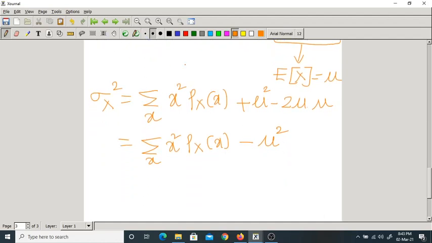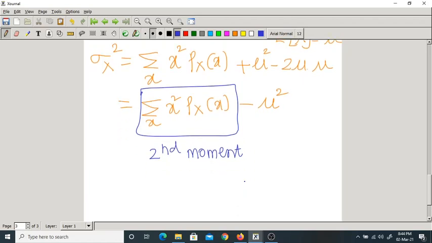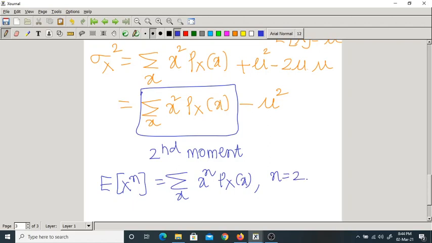But finally, what is this? This is the second moment. Isn't it? Just now I told you, the nth moment is nothing but expectation of x power n, that is equal to summation over x power n px of x. So if n equal to 2, what would happen?